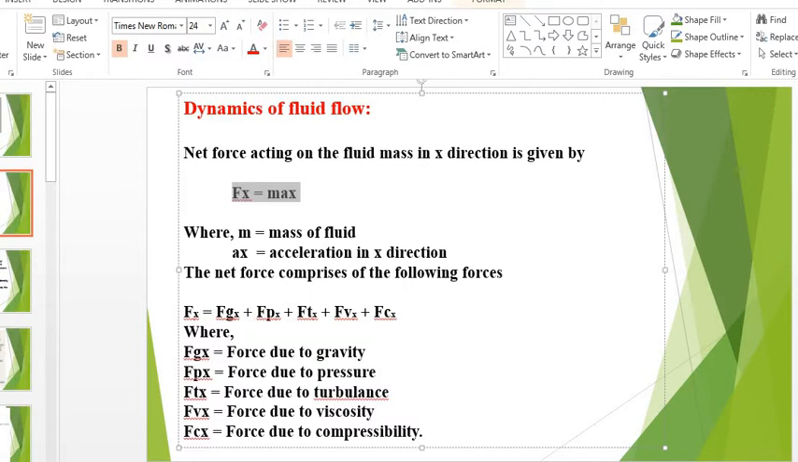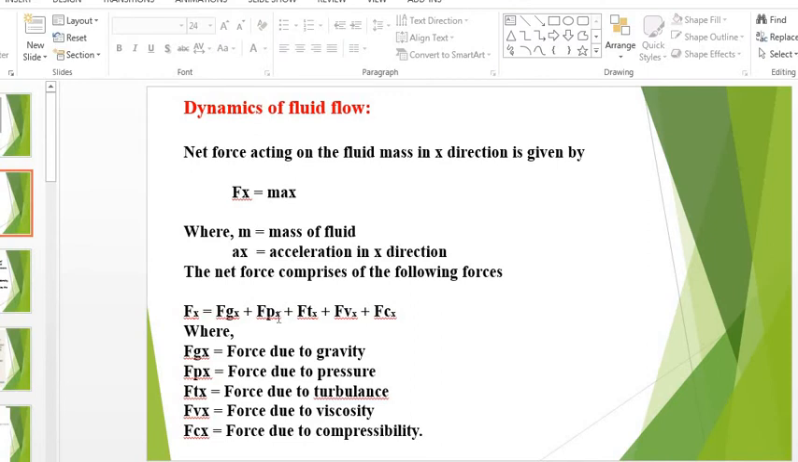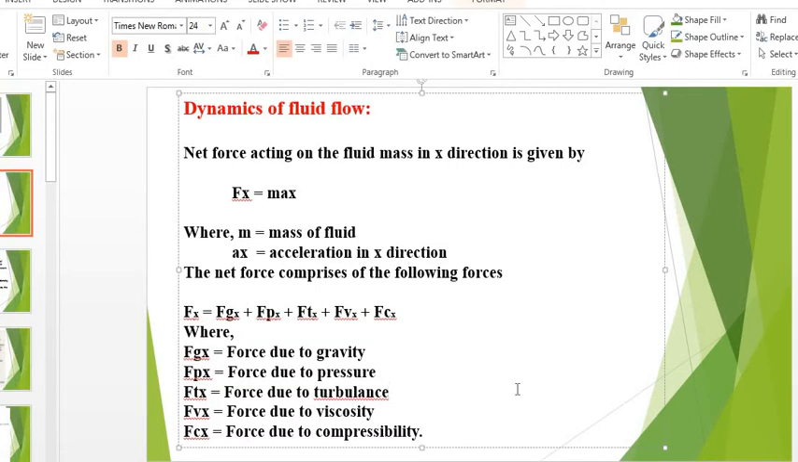What are those? First Fg, that is force in x direction due to gravity. Similarly, Fp, force due to pressure; Ft, force due to turbulence; Fv, force due to viscosity; Fc, force due to compressibility, right? So there are a number of forces. When I consider all these forces and sum them, I will get the force which is acting on the fluid. I think it will be clear to you, right? Now next is